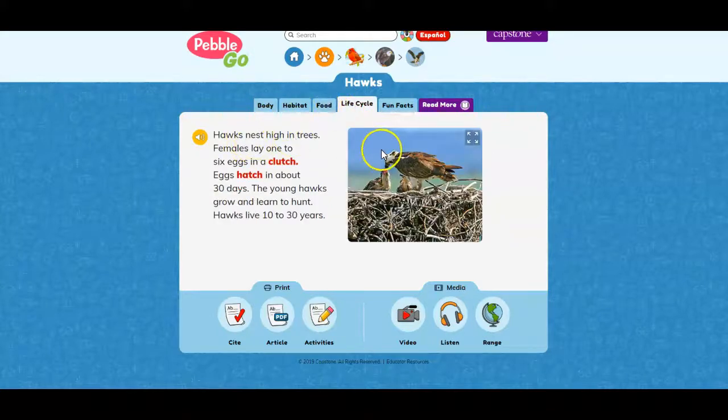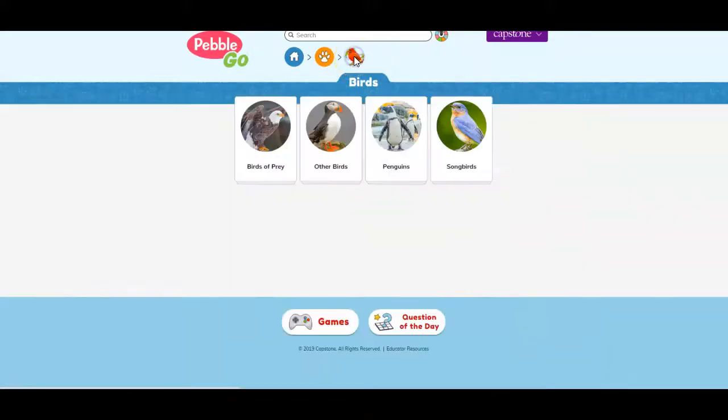As far as their life cycle, we know that birds lay eggs. It's one of the things they said, and we have some information here that the eggs of hawks hatch in about 30 days. And here we have some baby hawks as well. Let's go back to birds and take a look at the flamingos and see how flamingos are similar or different to this hawk.